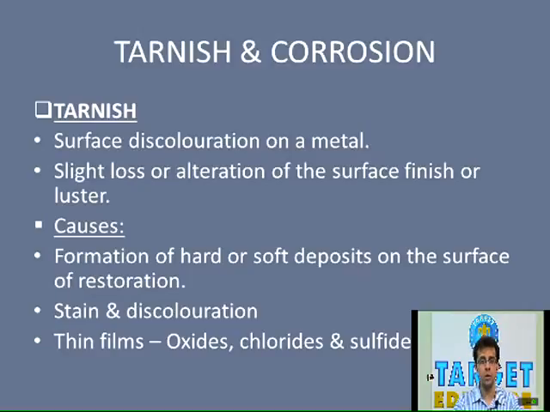Now to start with, what is tarnish? The difference between tarnish and corrosion will be discussed first. What is tarnish? Tarnish, in simple words, is just surface discoloration on a metal, and tarnish is said to be the precursor of corrosion. So tarnish is basically surface discoloration of metal or a slight loss or alteration of the surface finish or luster.